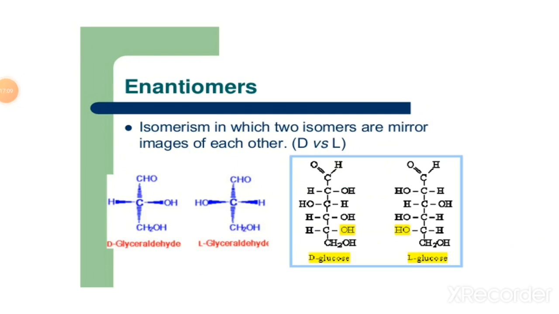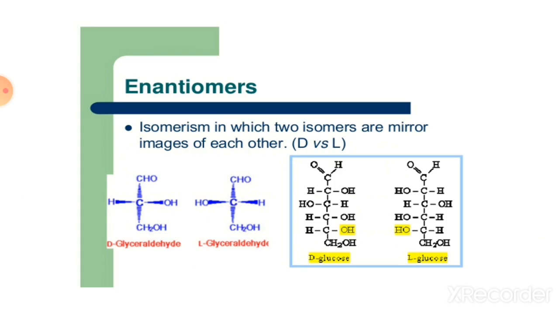Next concept is enantiomer. Isomerism in which two isomers are mirror images of each other is called enantiomer. Just like if we stand in front of a mirror, the image looks perfectly opposite.